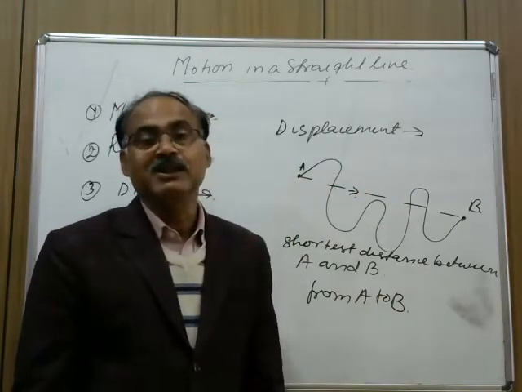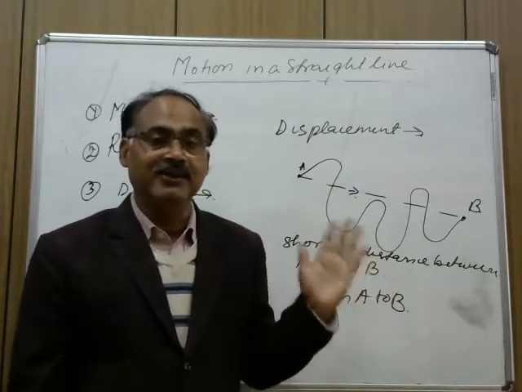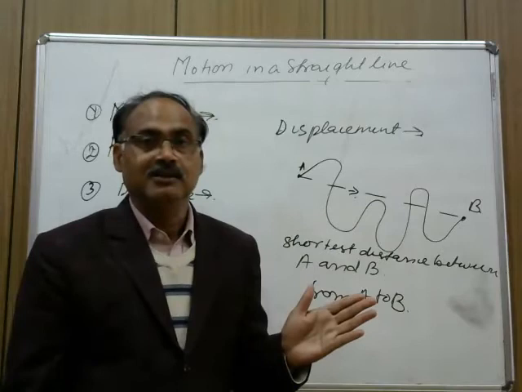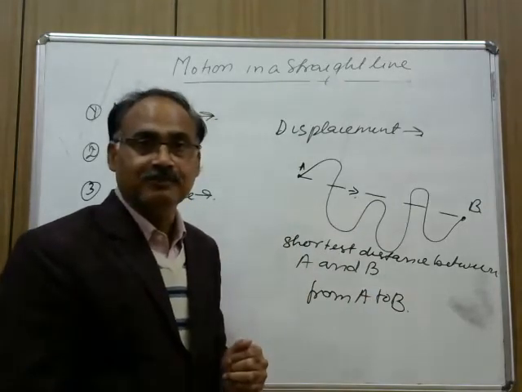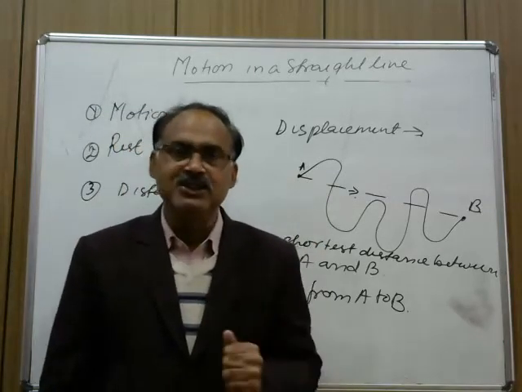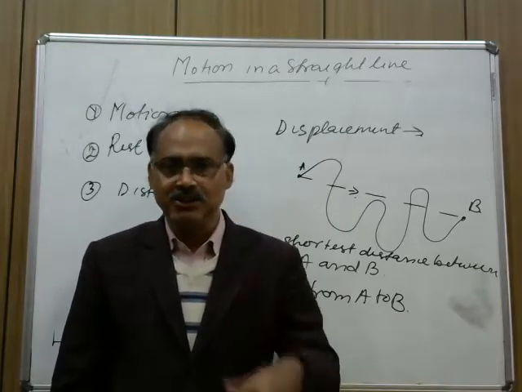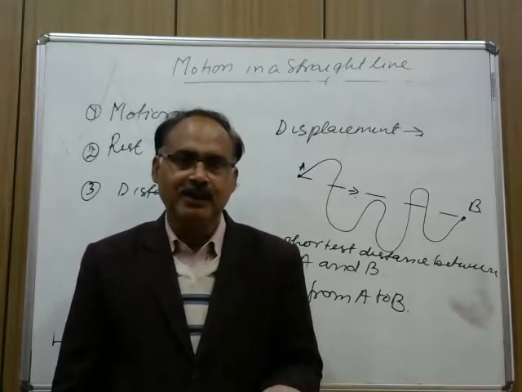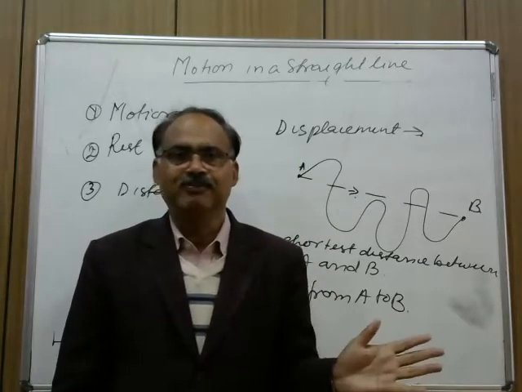Then the displacement of the body is 0, but the body has travelled some definite distance. So the distance travelled by the body is not equal to 0. So there might be situations when the distance travelled by the body is not equal to 0 and the displacement of the body is equal to 0.